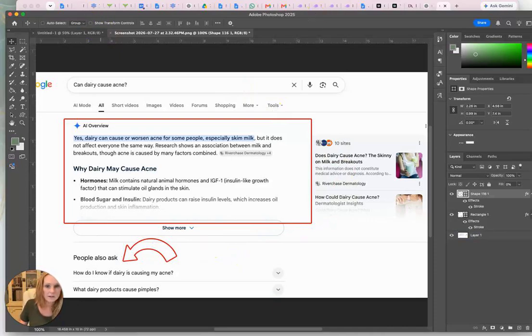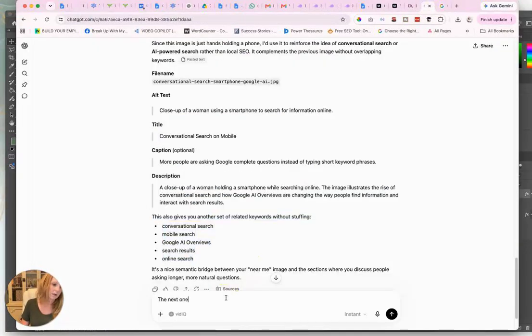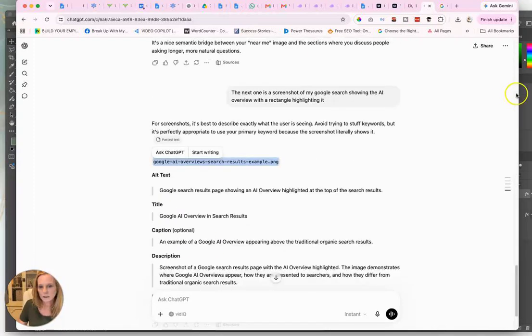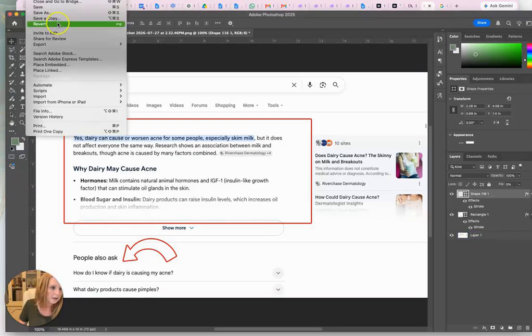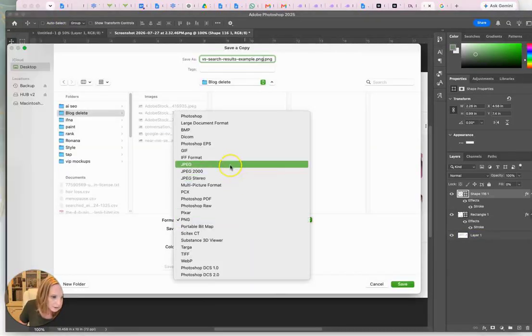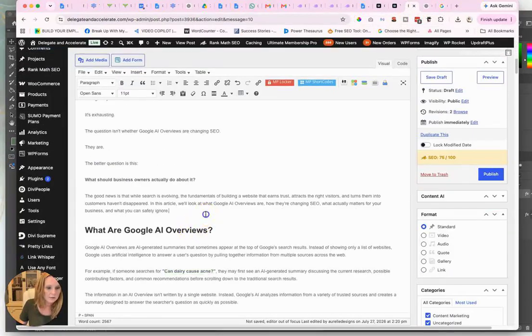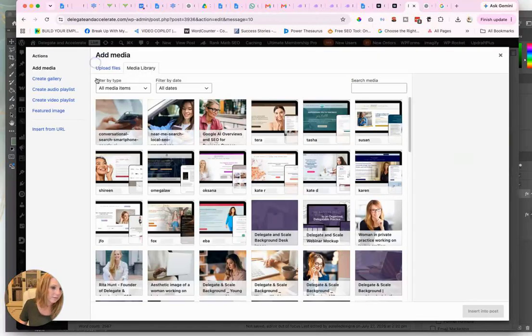Alright, so okay, so let me ask ChatGPT next. One is a screenshot of my Google search showing the AI overview with a rectangle highlighting it. Let's see, I got about 10 more minutes. Alright, this is the file names and file. Save a copy. And I want this to be a JPEG. And then back over to the blog. I think right here would be a perfect spot for that.